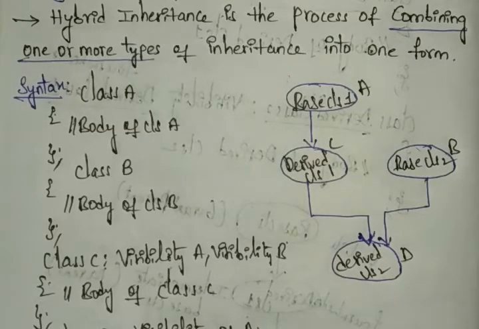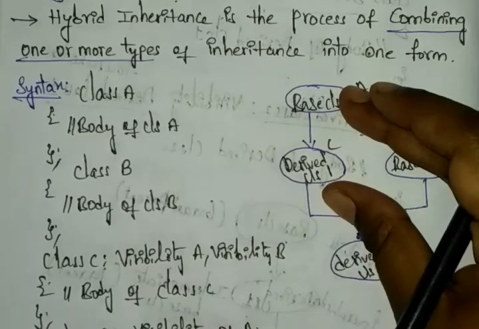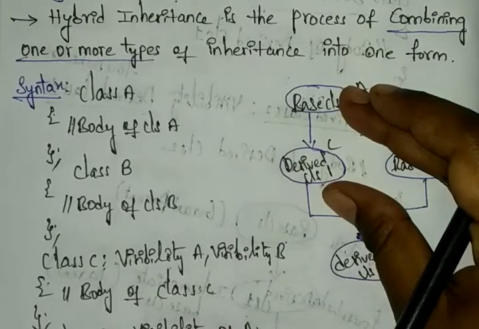So whenever you are designing this, it will have two or more inheritance types. You can see the base class and the derived class, just like our single inheritance.